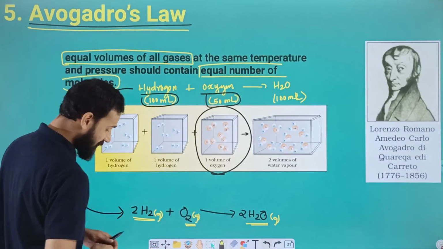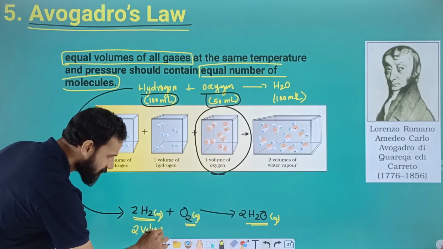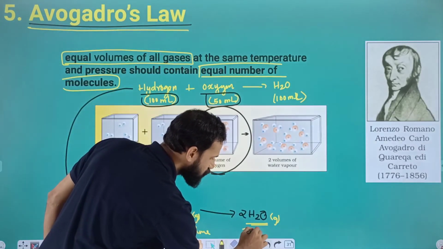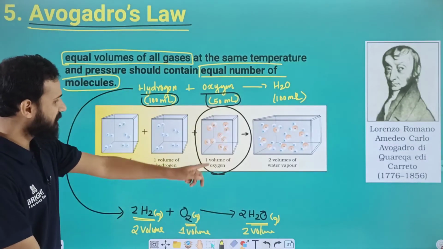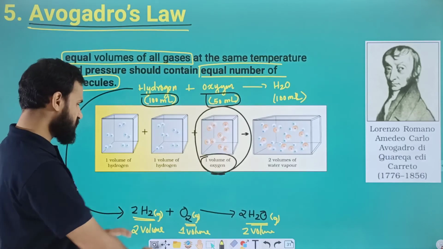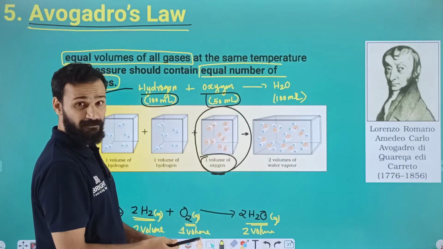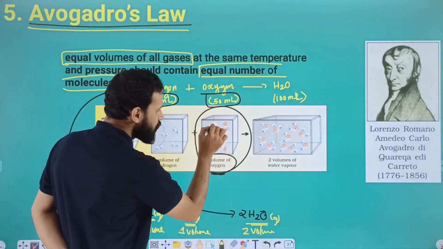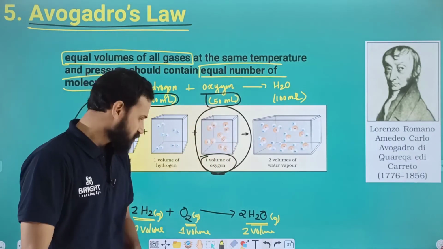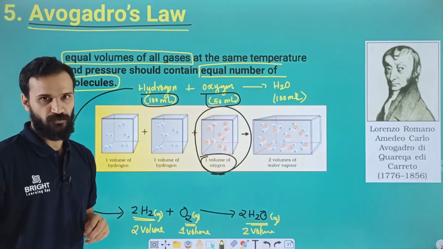That is why, according to the law of gaseous volume, we can take 2 volumes of H2 and 1 volume of O2, and here we get 2 volumes of H2O. Here we have taken one volume of oxygen. Why are we taking one volume of oxygen? Because in this balanced chemical equation we have one volume of O2, isn't it? If you count the number of molecules, you will get 1, 2, 3, 4, 5. 5 oxygen molecules are present in this container. So one volume of oxygen is already taken, which contains 5 molecules of O2.